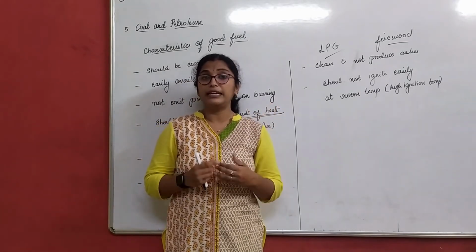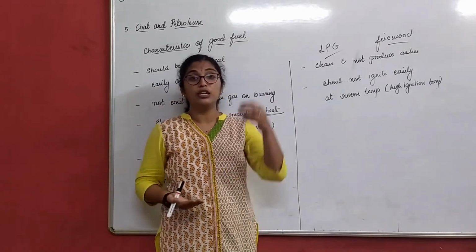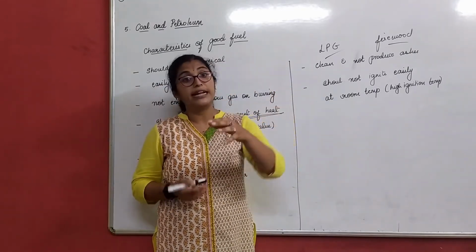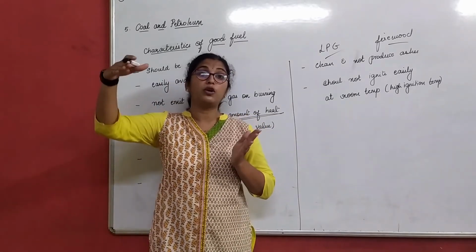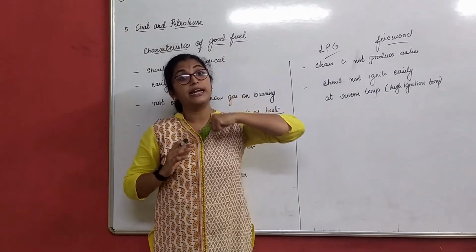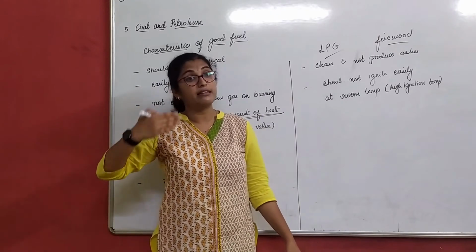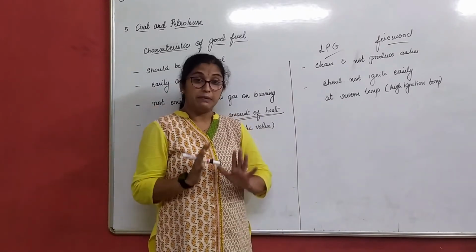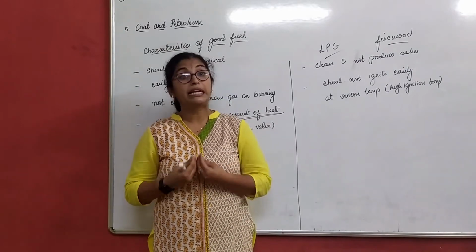Whatever food we eat, our stomach will slowly start the process of digestion, from stomach to small intestine. After digestion, undigested food will go to the large intestine, right? Digested food from the small intestine is absorbed by our body. The large intestine, what waste is there? That is expelled out, correct? That means any fuel, food is a fuel, anything we use should be clean.